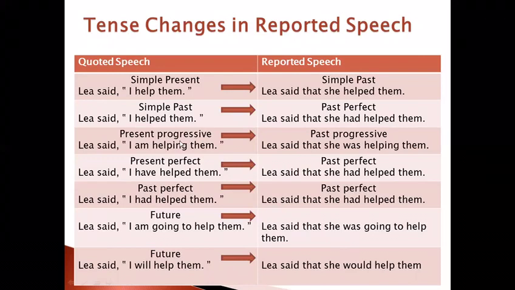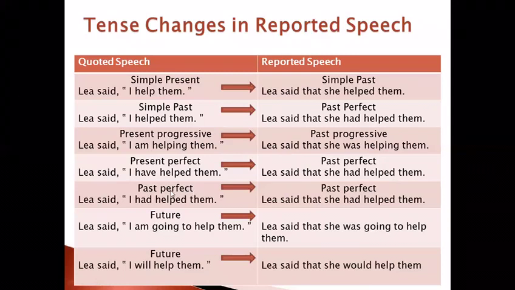If in the quoted speech the verb is in the present progressive, Leah said, "I am helping them," in the reported speech it is changed into past progressive. Leah said that she was helping them. If the verb is in the present perfect, Leah said, "I have helped them," the verb is changed into the past perfect. Leah said that she had helped them.